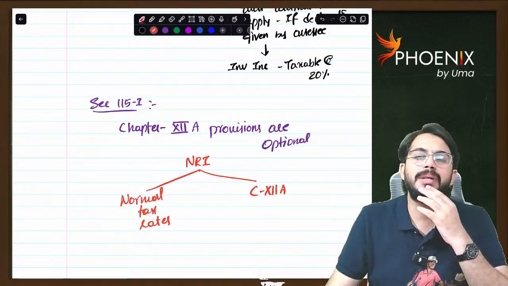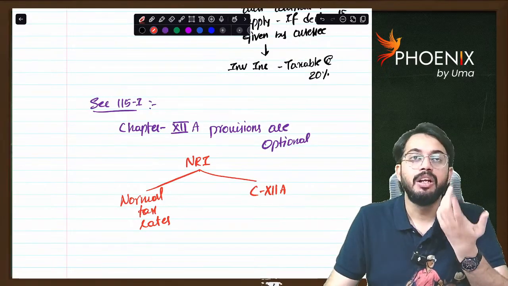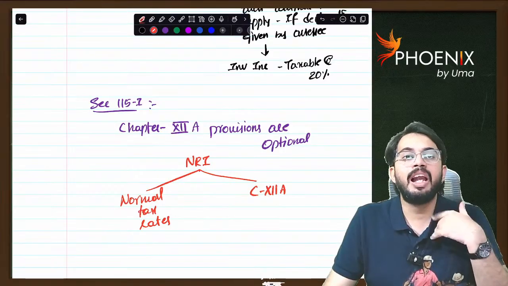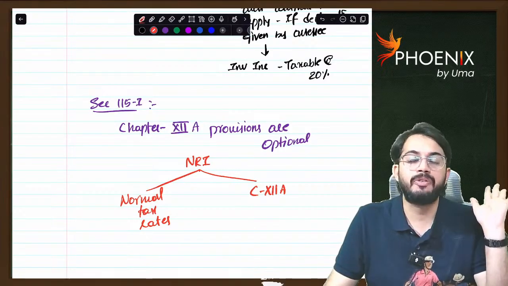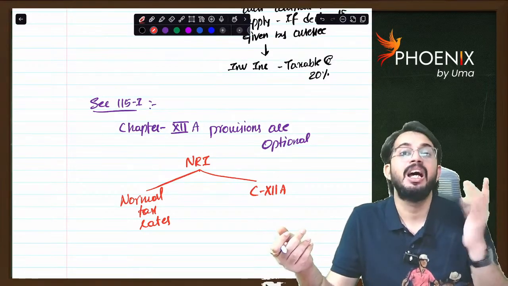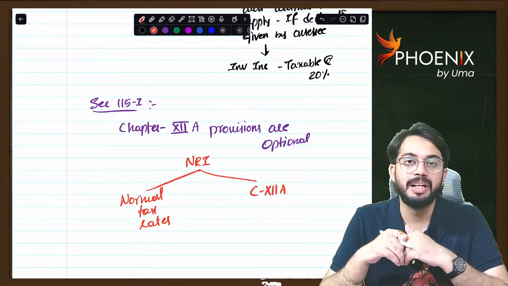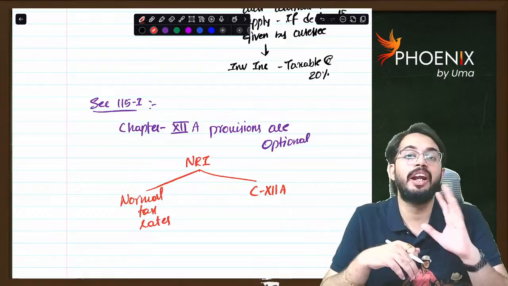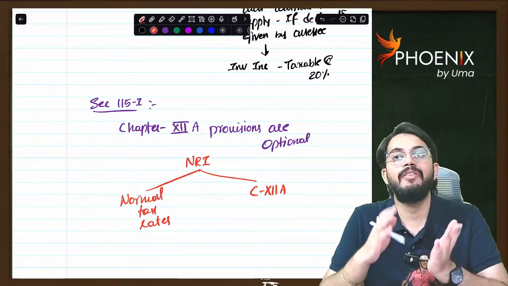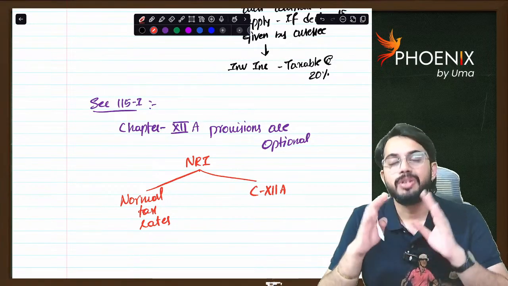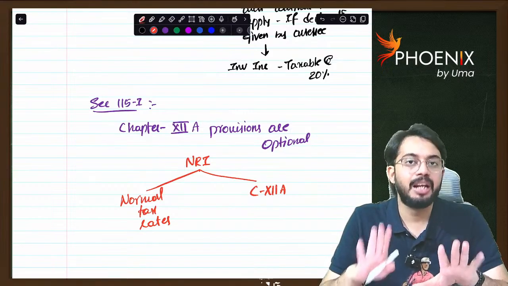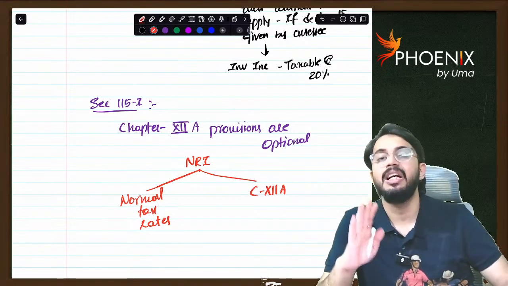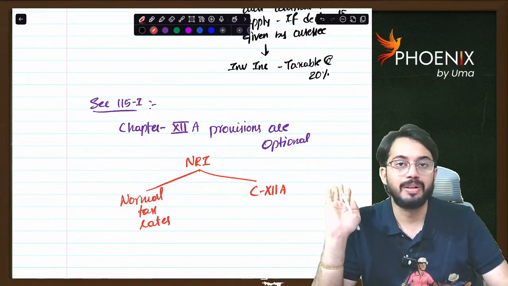Let's say investment income of 4 lakhs was received. Now 4 lakhs is taxable at the rate of 20%. And I will advise the NRI not to choose chapter 12A, because if you choose regular provisions, up to 2,50,000 is basic exemption and only the balance 1 lakh is taxable, that too at the rate of 5%. So I will advise to choose normal tax rate. So whatever these NRI provisions are there, they are not mandatory on NRI. If he wants to follow, he will follow. Otherwise, he can pay taxes at normal rates. You will understand.